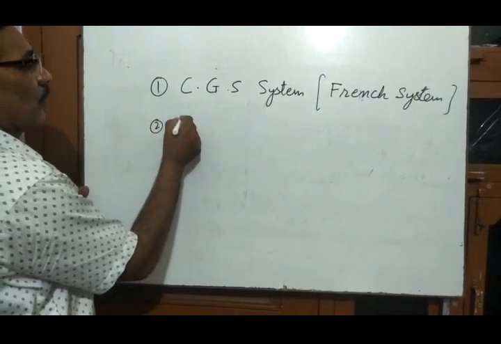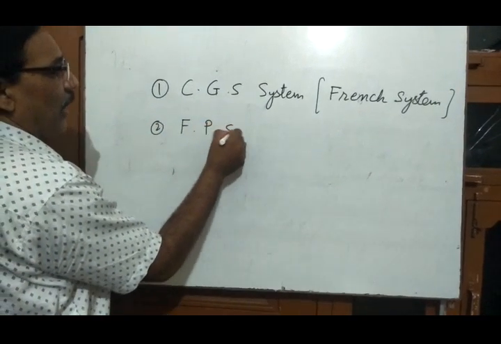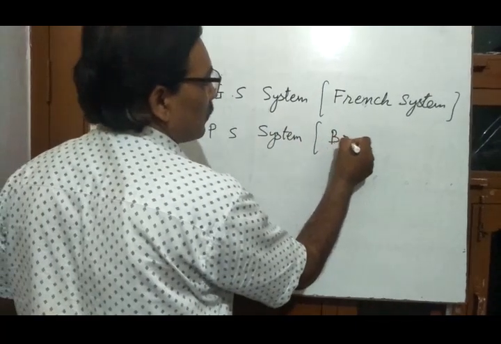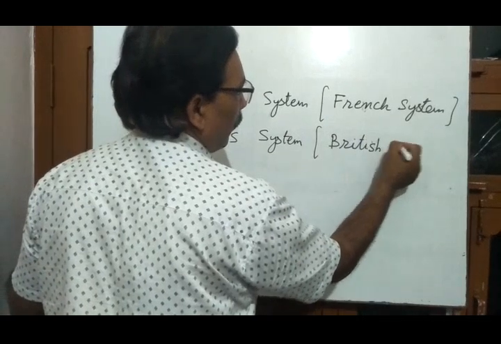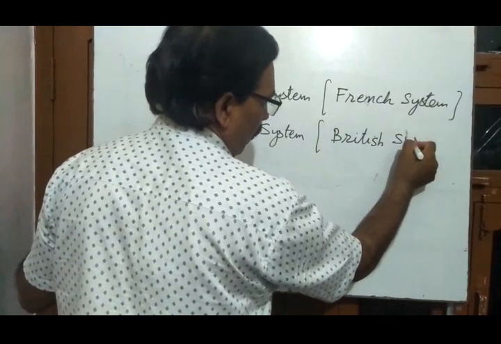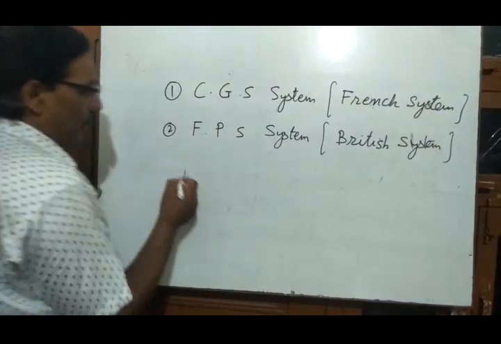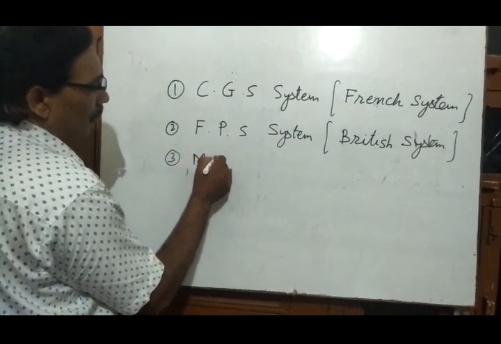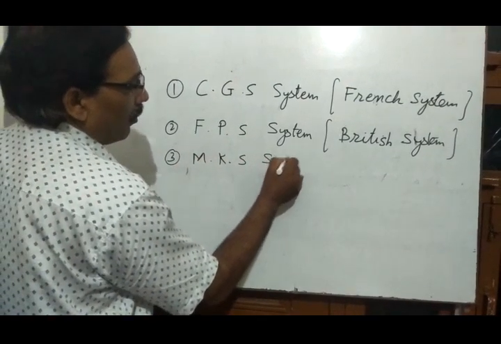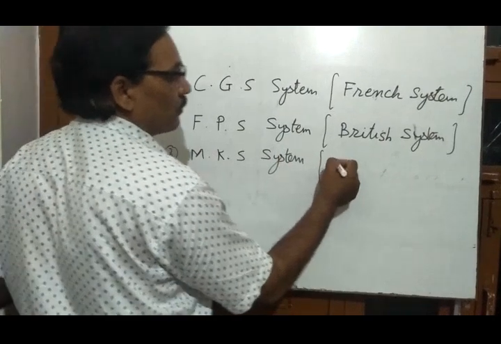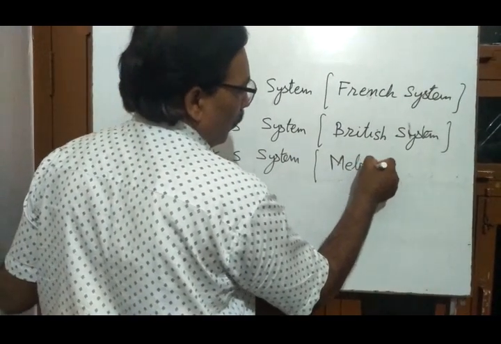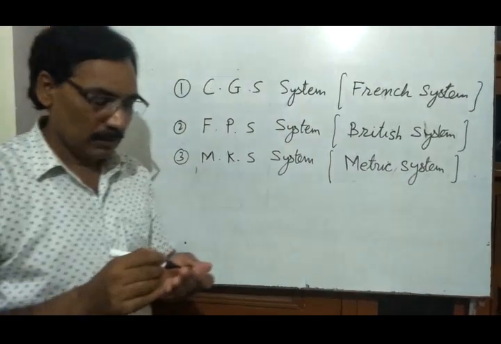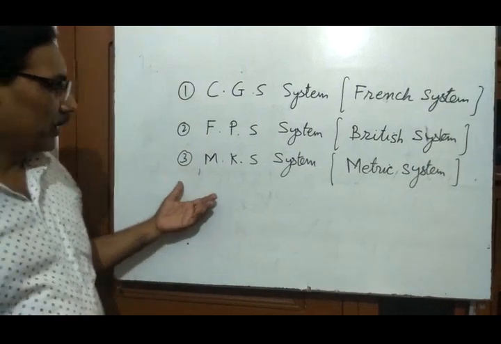Number two, the FPS system, known as the British system. And number three is the MKS system, known as the metric system. So these three were the dominant systems.